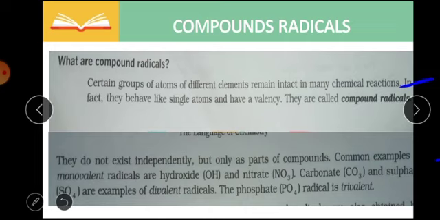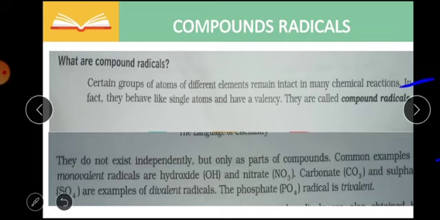So you can say they do not exist independently but only as a part of compounds. Common examples of monovalent radicals are hydroxide OH and nitrate NO3. Carbonate CO3 and sulfate SO4 are examples of divalent radicals. The phosphate PO4 radical is trivalent. We will discuss these terms later.